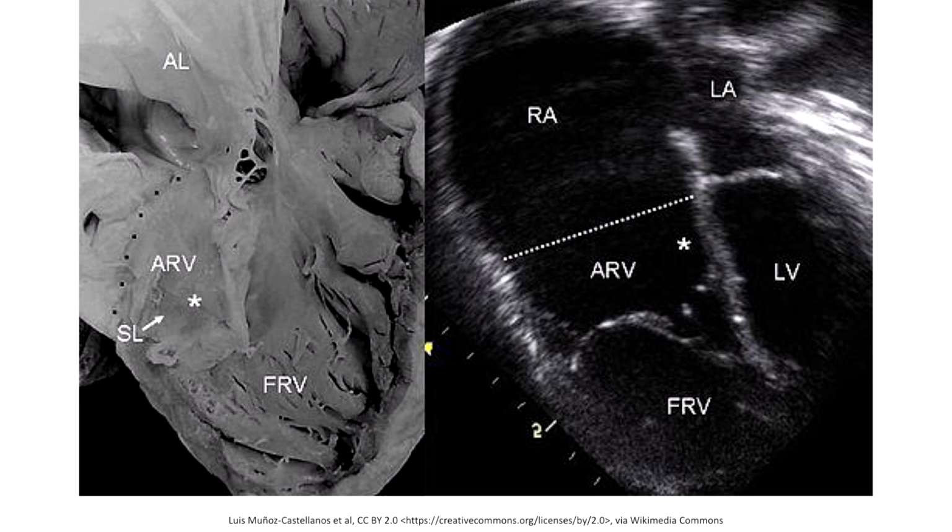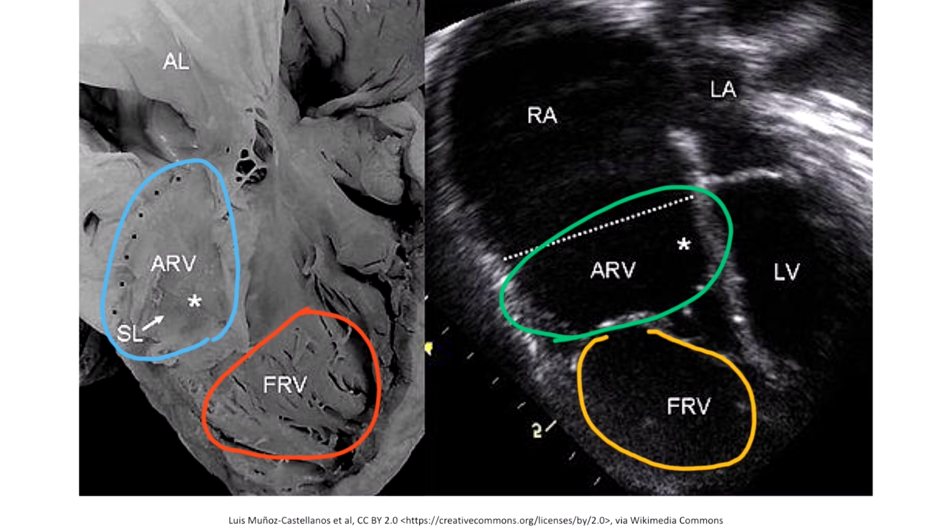ventricle. Take a look at the specimen image on the left. This portion represents the atrialized right ventricle, while this portion represents the part that functions as the right ventricle. The same anatomy can be visualized on the echocardiogram. Here is the atrialized right ventricle, and here is the functional right ventricle.